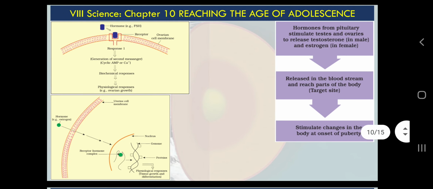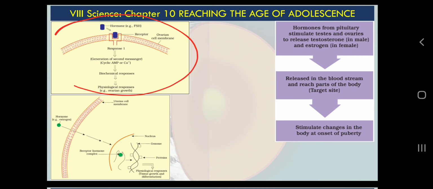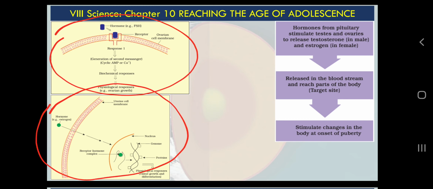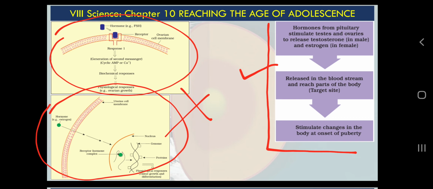Final thing. These two diagrams I included from class 11th biology, so they are not relevant for you. I included them only from a discussion point of view. This type of box is given in your NCERT class 8th textbook. Very simple.